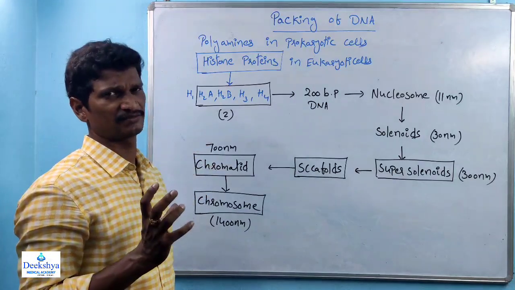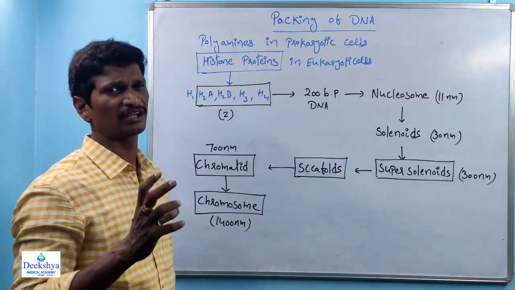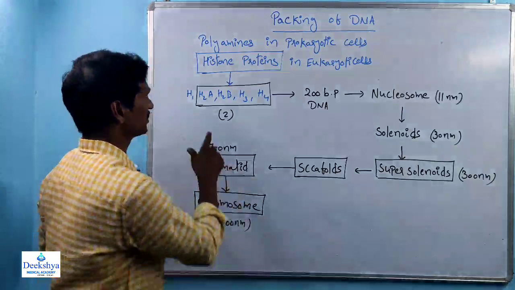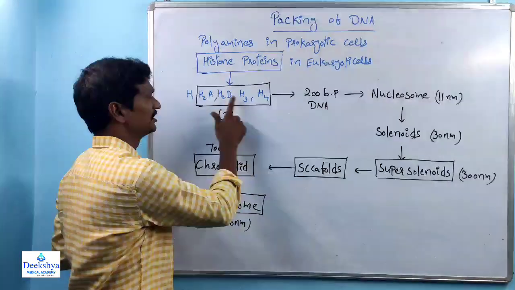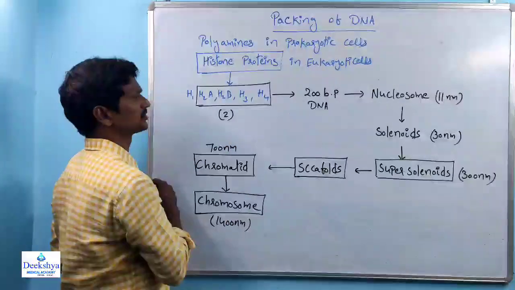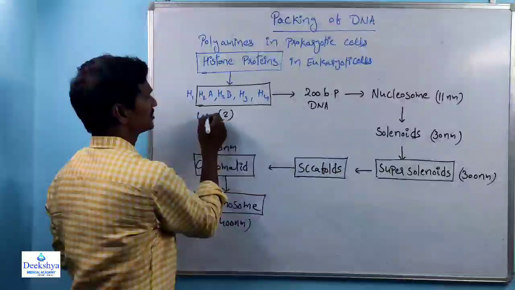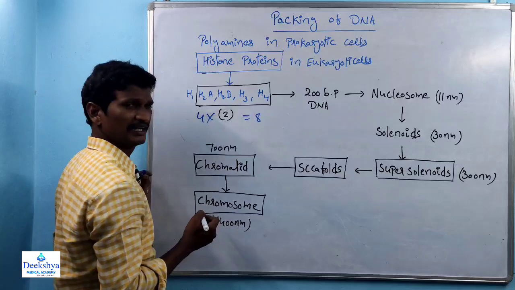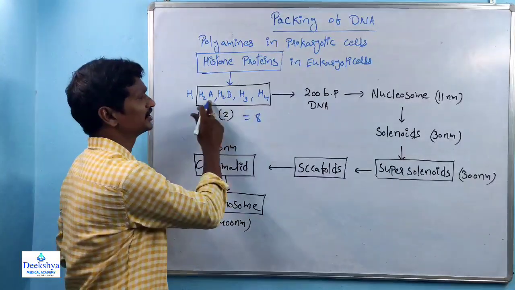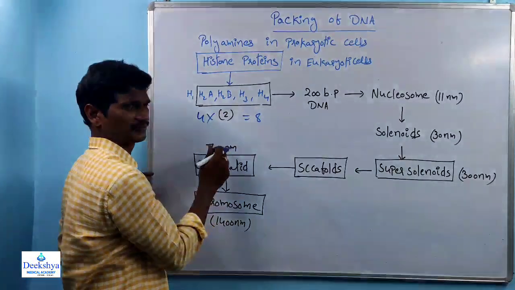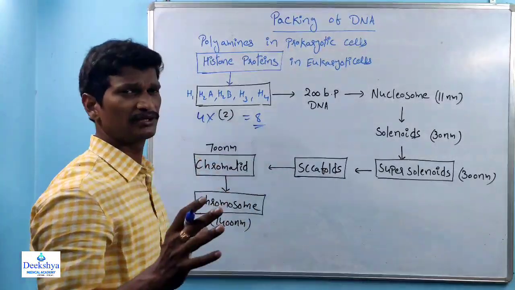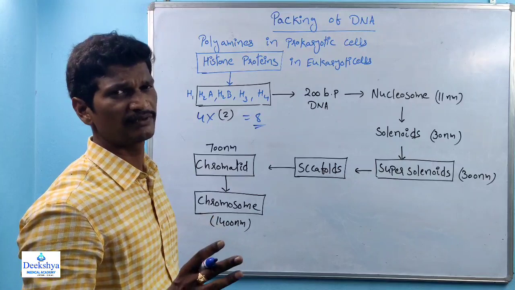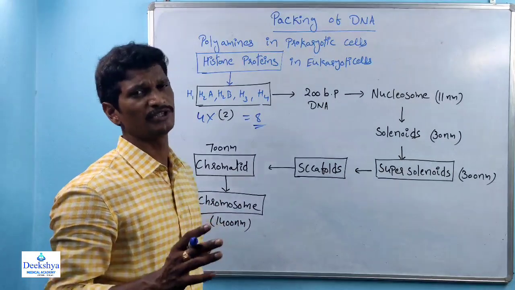That is the main structure, with 8 proteins. The octameric proteins are H2A, H2B, H3 and H4. This is one copy, and there are 2 copies, so 4 into 2. Total proteins are 8, as these 4 proteins are doublets. The octameric protein structure supports the nucleosome formation.